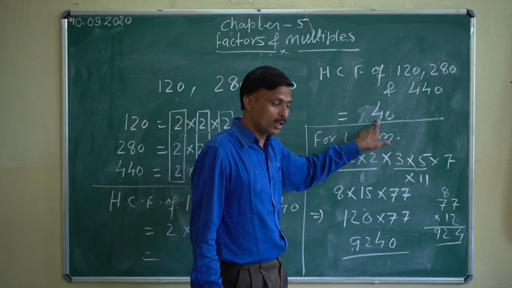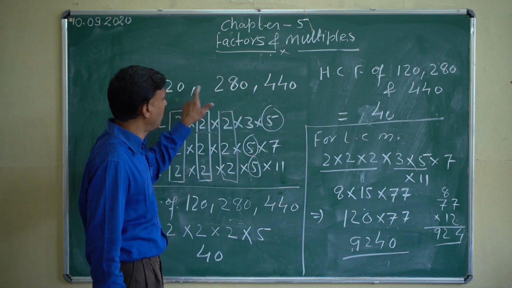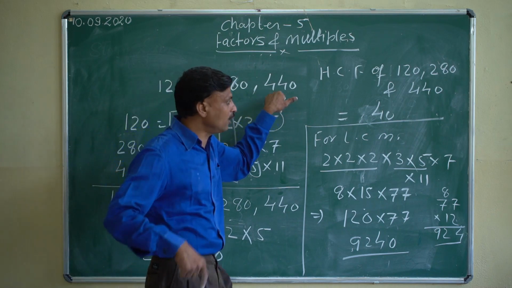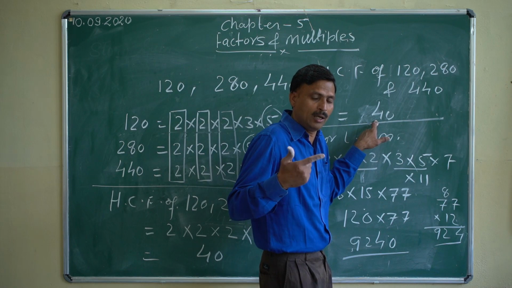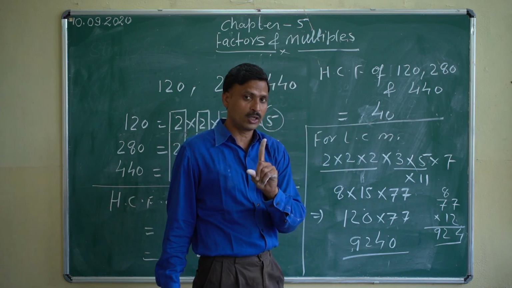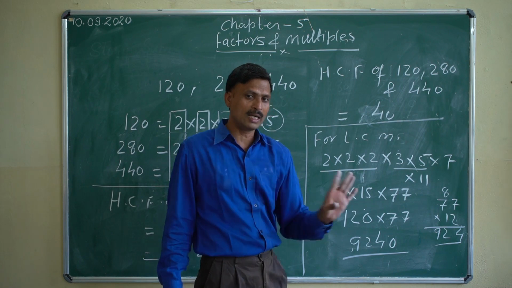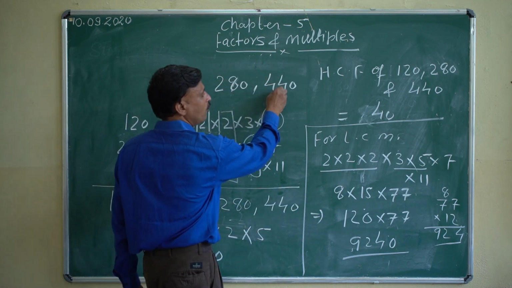Greater than 40 you will not get any number which exactly divides all these three numbers. Less than this number you can get many numbers which divide these three, but the maximum is 40. More than 40 you will not get any number which divides 120, 280 and 440.